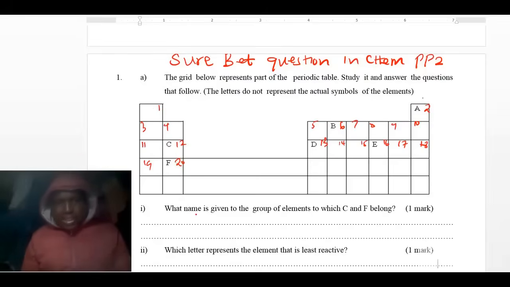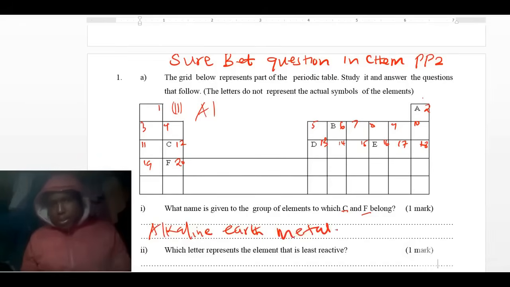You are asked what name is given to the group of elements to which C and F belong. So C and F is here. This is C and this is F. You can see that this is group 2 elements. So what name are they given? These are called alkaline earth metals. Don't write alkali because alkali metals is group 1.